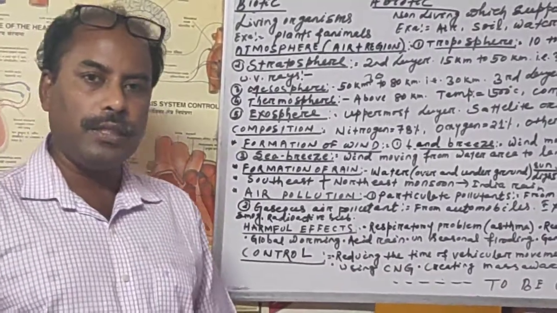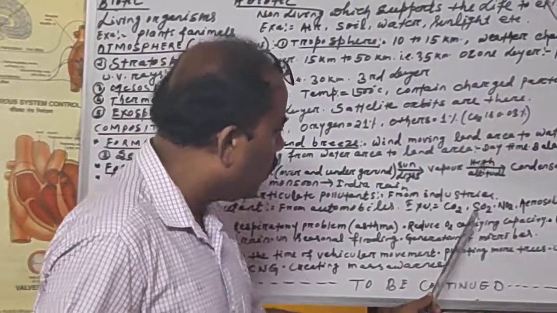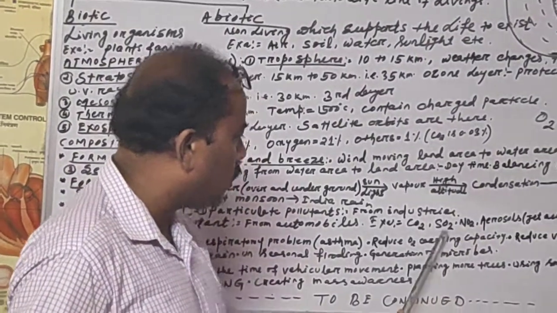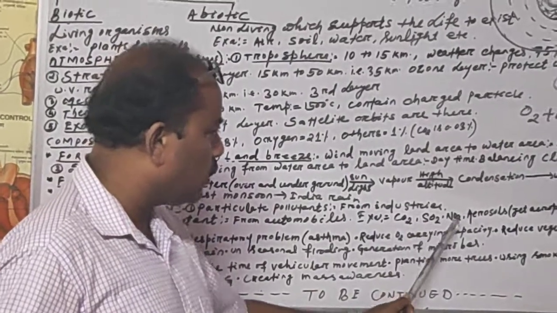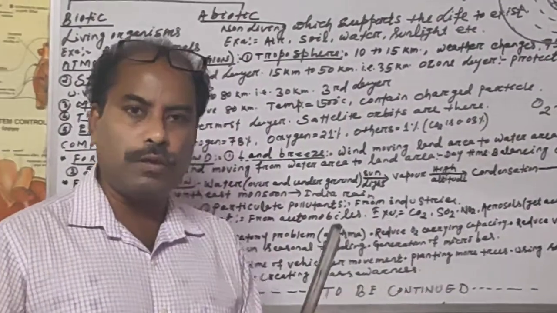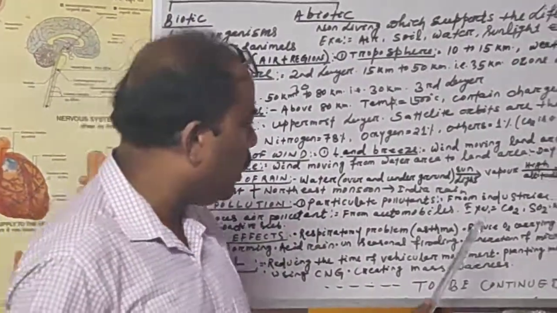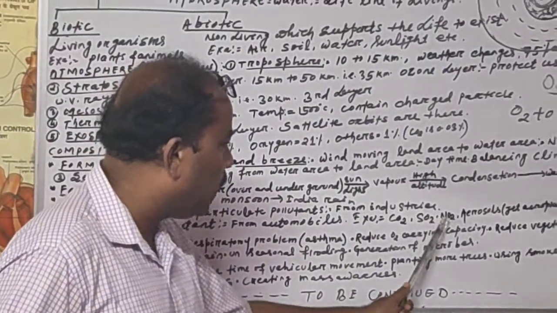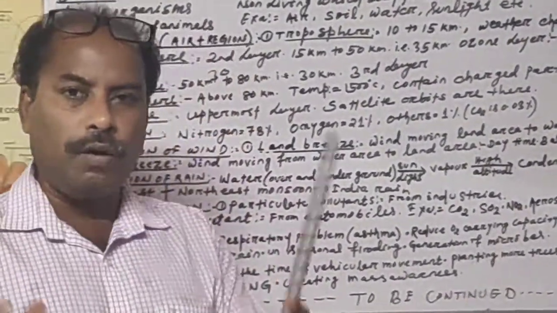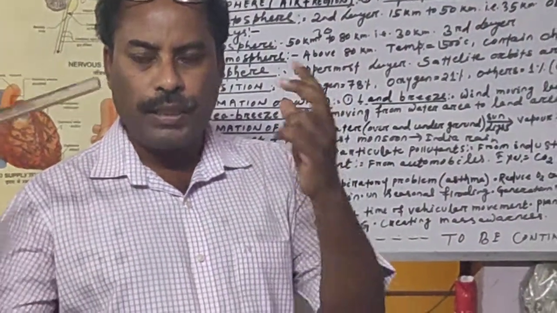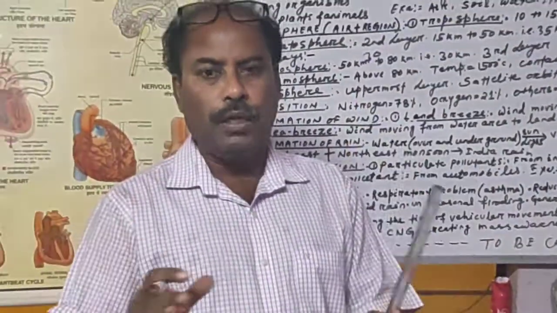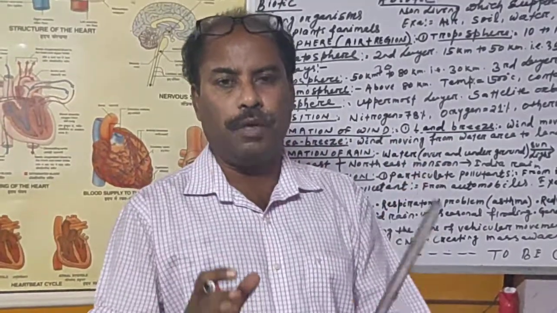And acid rain. Acid rain means what? I have shown you the pollutants here: nitrous oxide, sulfur dioxide. Carbon dioxide is called global warming. Sulfur dioxide and nitrous oxide are specially called acidic rain because they are non-metal oxides. Non-metal oxides are acidic in nature, and when they are present in the atmosphere, they make the water vapor in the atmosphere acidic.